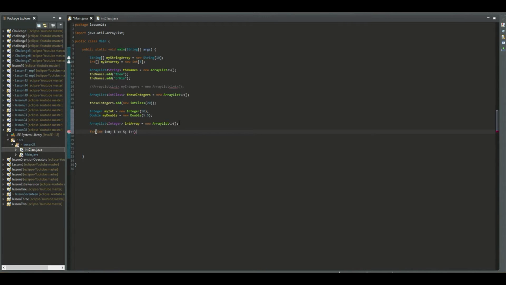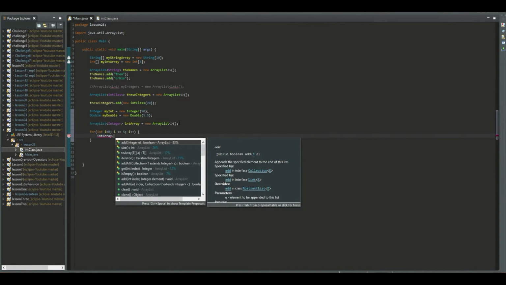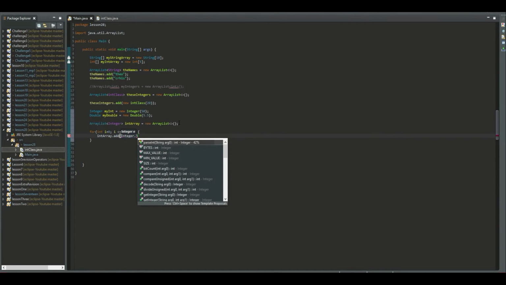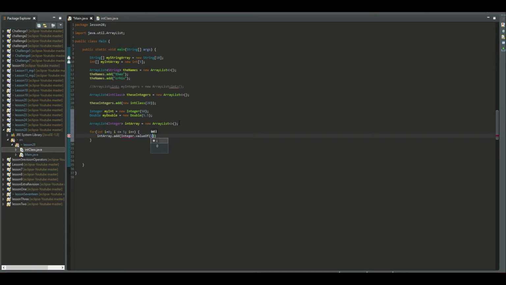Then we open up the brackets, and here we say intArray, and then we want to add. But what do we add? We actually add an integer, and we take the value of it. The value of it will be this here.